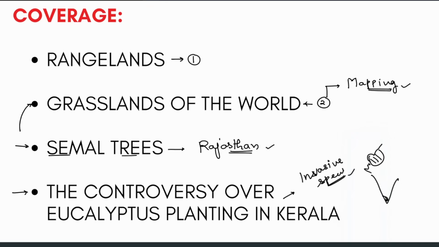So first of all, let us talk about the news. Okay, so what is the news? Why are we reading this all? Where does it all begin? Okay, so first of all, let us see what is the news. Okay, so let's come to this. About half of the world's rangelands. So now we have the term rangelands. And what we are seeing is that about 50% of the rangelands are degraded.